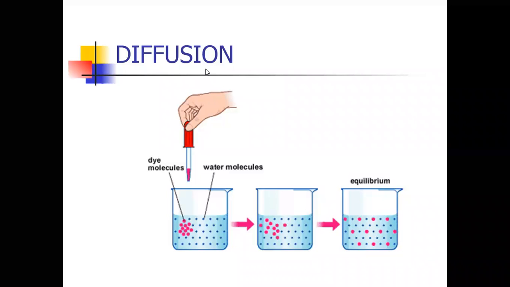This is called diffusion. So children, diffusion is explained by one experiment here.